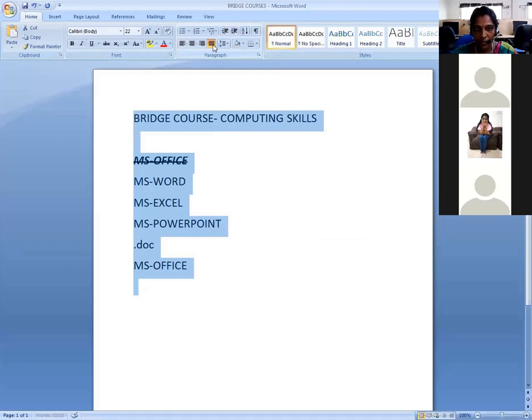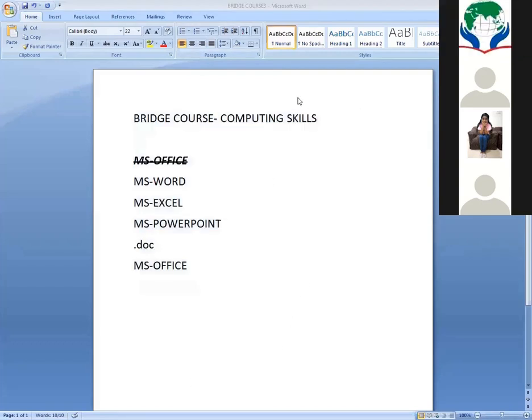Sorry, justify. So justify alignment, you should apply it in a paragraph, because the size is equalized, or adjusted, on both left and right. So justify alignment is used in paragraph style. Okay, next.